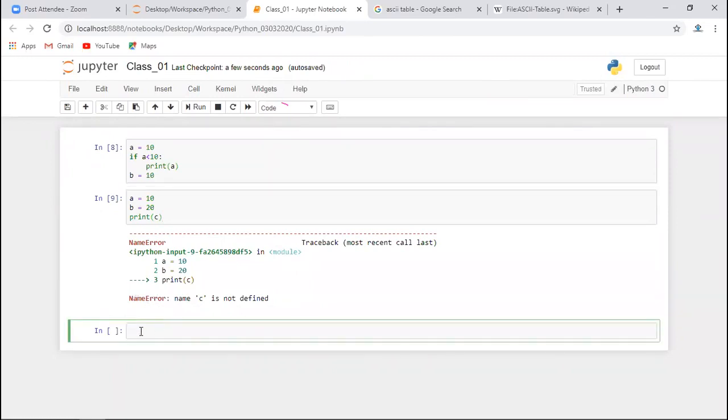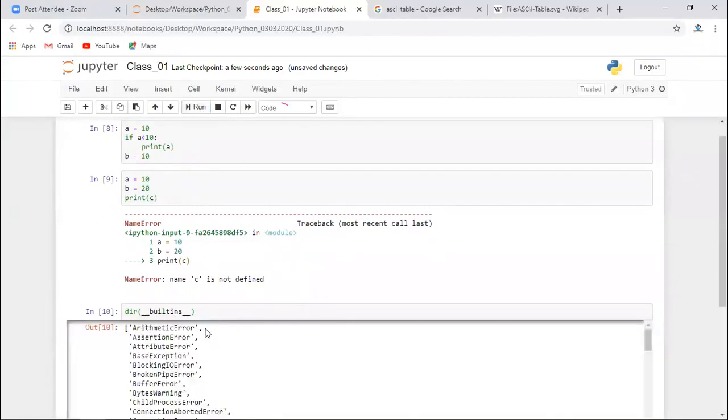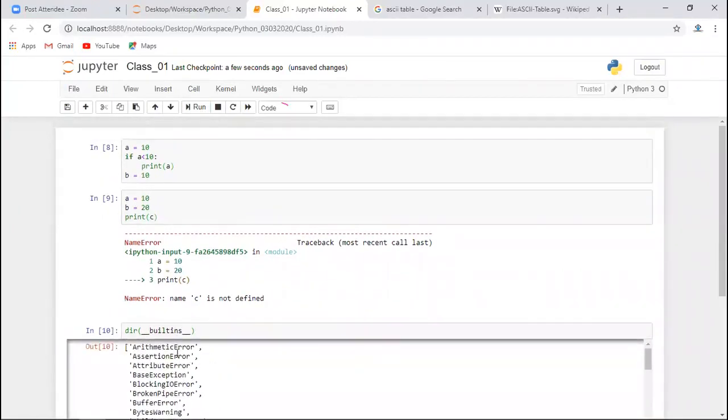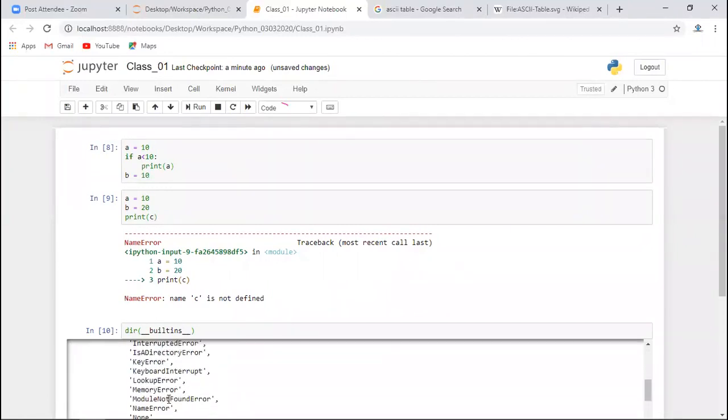Now let's see what all runtime errors there are. If you want to check, you just go and write dir, then underscore underscore builtins underscore underscore. What this dir is, what this built-in is, we will be discussing in upcoming classes. But if you want to check the runtime errors, you can do this, and it will show you a list of errors. You can see here arithmetic error, assertion error, attribute error, base exception, blocking error, buffer error, bytes warning, child process error, connection aborted error, then connection error. All these are the different runtime errors we have.